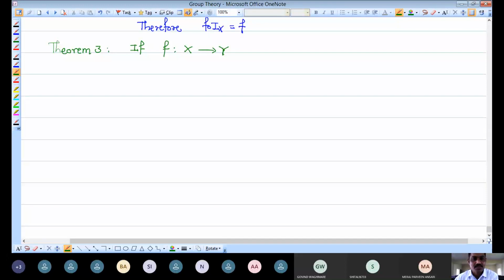If F is from X to Y and G is a mapping from this Y to Z, and I am taking these two as one-to-one and onto mappings.